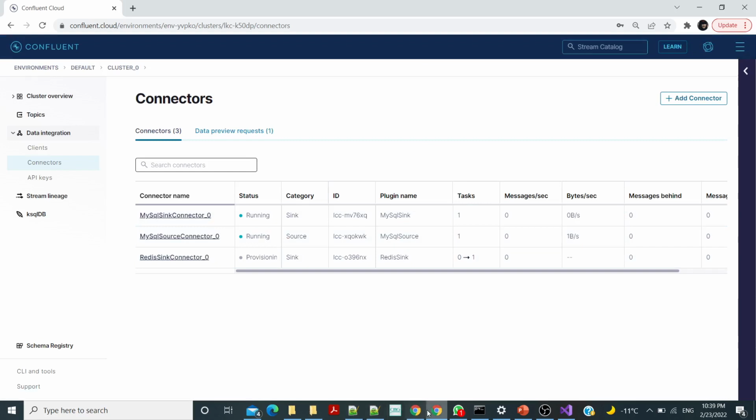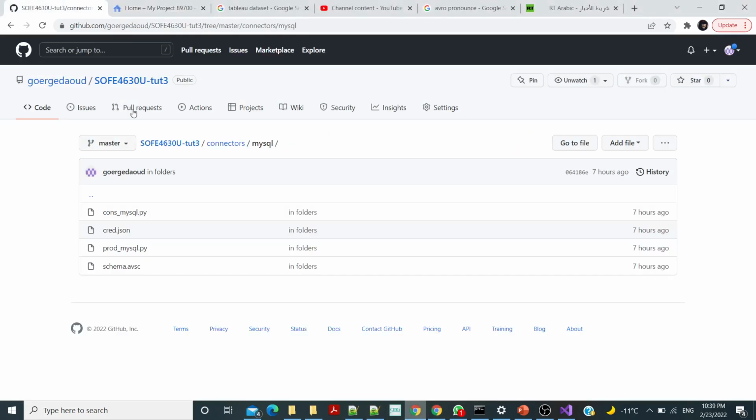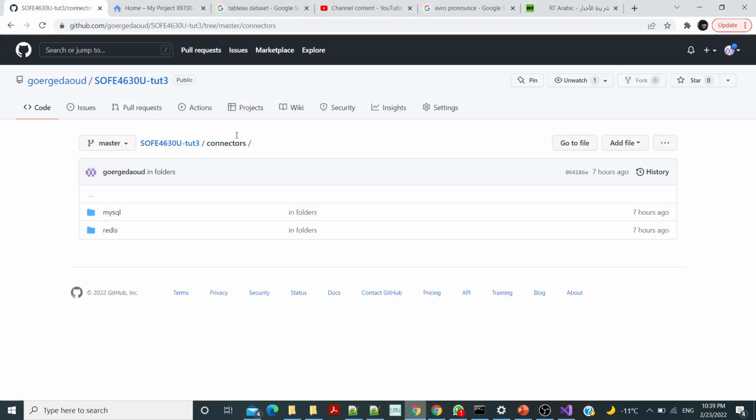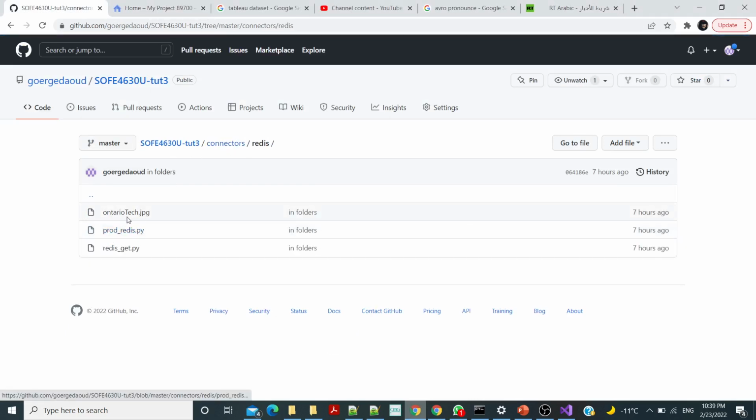And while we are waiting, we can go to our repo, and in the folder called connector, find a folder called Redis, and in Redis we'll find 3 files. One of them is a producer that we will use to produce messages to the topic, to be consumed by the connector and stored in Redis itself. So let's check the Redis producer. Let's open it from here.